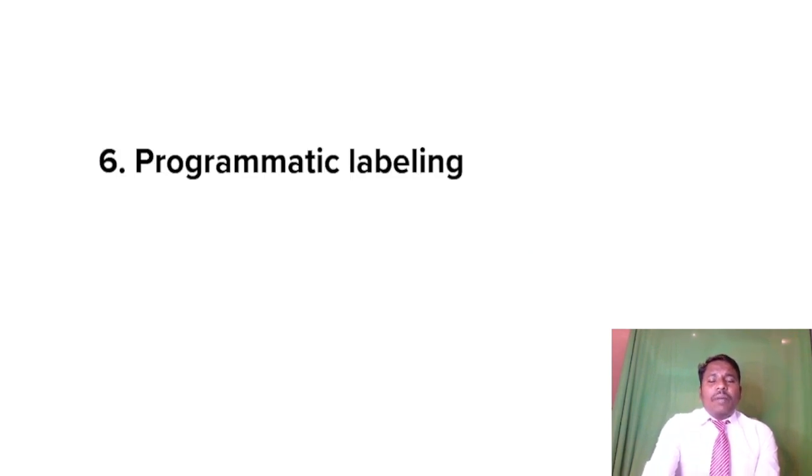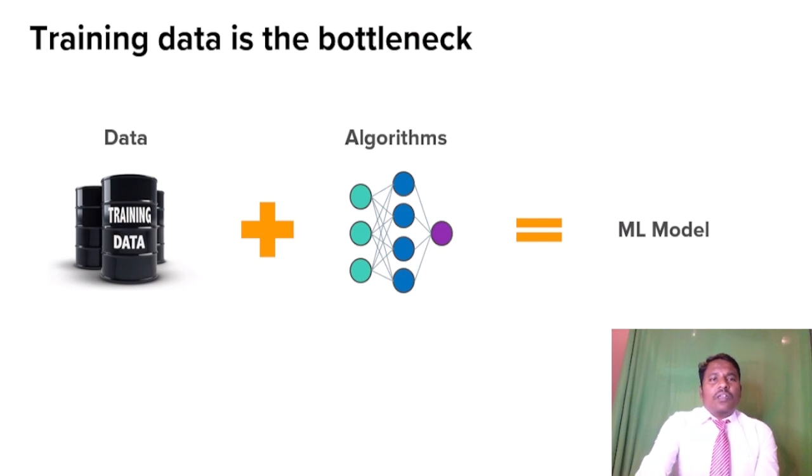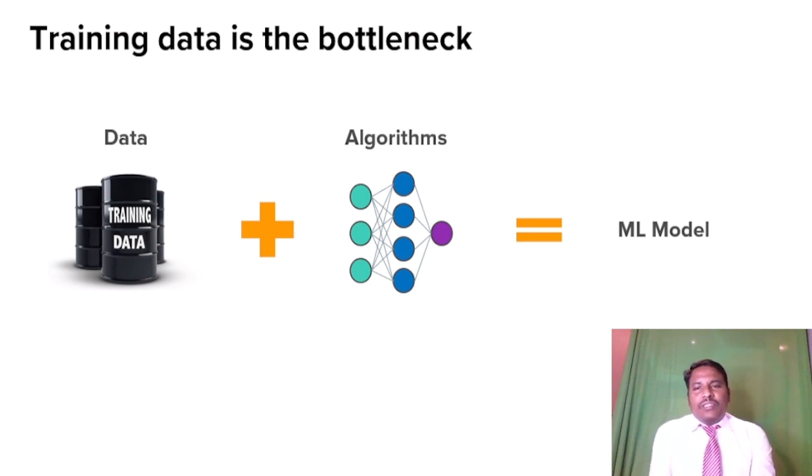And then the programmatic labeling. The last one is how we're going to label in a programmatic way. This is the interesting thing we're going to see now. So training data is the bottleneck. Interesting line: training data is the bottleneck, where data plus algorithm equals your model. That's what we discussed in the previous one.